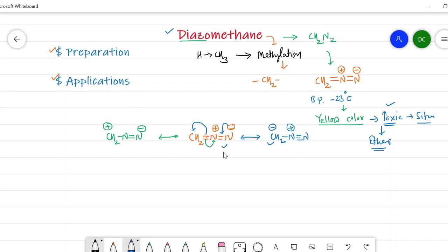Now we will see the preparation of diazomethane. For the preparation of diazomethane, a specific type of reactant, having a specific group in its structure, is used, and generally the alkaline hydrolysis of that reactant is carried out. Now let's see the preparation of diazomethane.